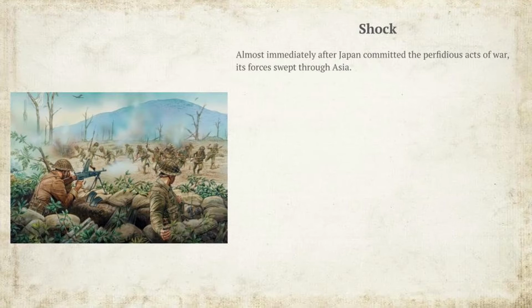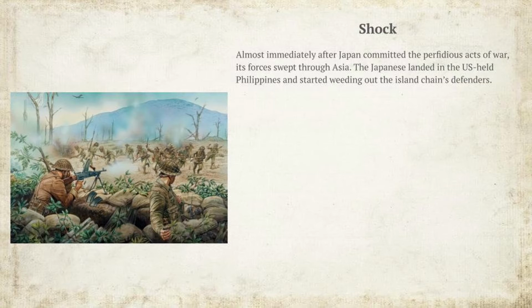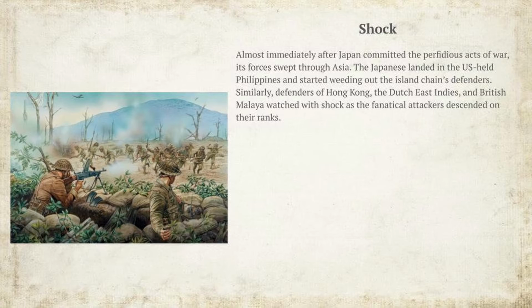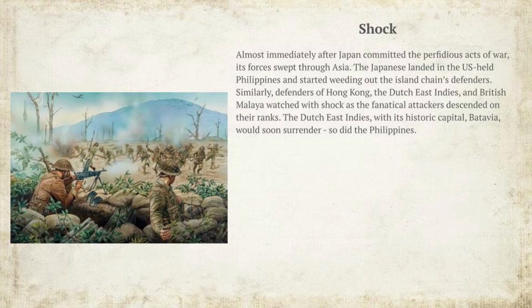Shock. Almost immediately after Japan committed the perfidious acts of war, its forces swept through Asia. The Japanese landed in the US-held Philippines and started weeding out the island chain's defenders. Similarly, defenders of Hong Kong, the Dutch East Indies, and British Malaya watched with shock as the fanatical attackers descended on their ranks. The Dutch East Indies, with its historical capital, Batavia, would soon surrender.